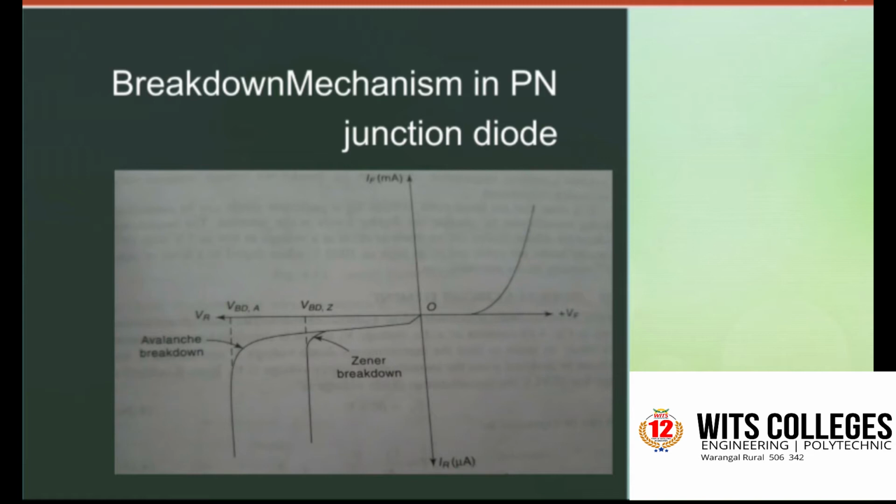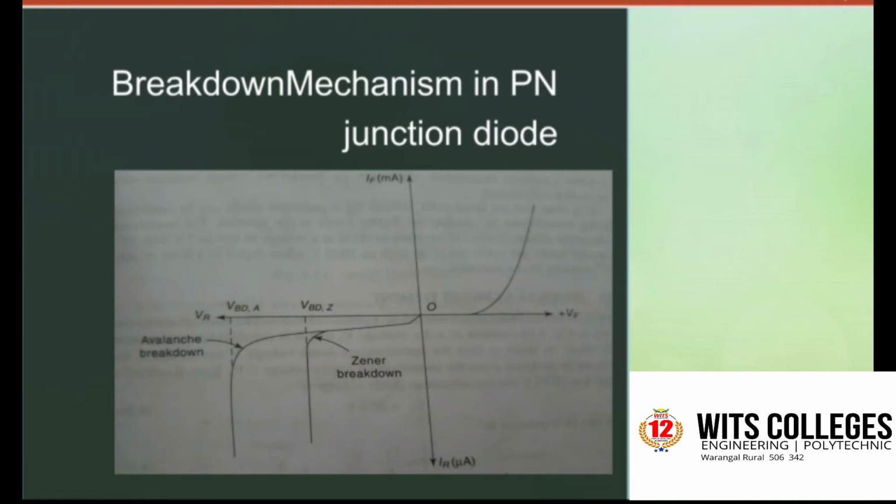Here M is the carrier multiplication factor, which is the ratio of the total number of electrons leaving the depletion region to the number entering the region. Capital V is the applied reverse voltage, VBD is the reverse breakdown voltage, and small n is an empirical constant which depends on the lattice material and the carrier type. For n-type silicon, n equals 4, and for p-type, n equals 2.